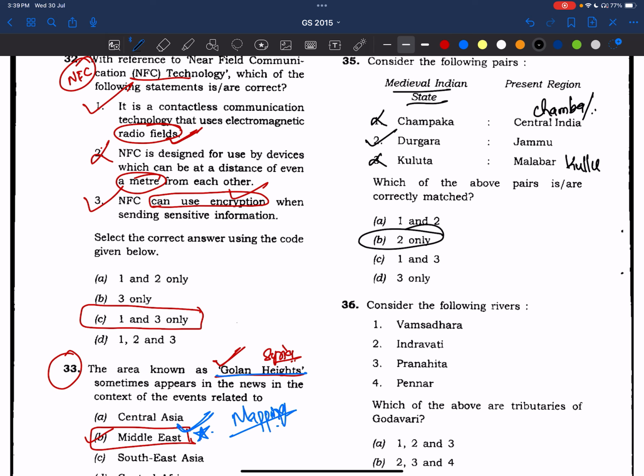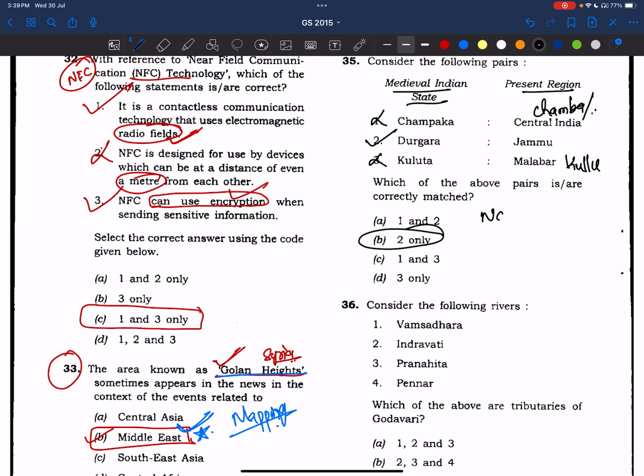I'll try to make notes on the places and the regions which are present. Right? That would suffice. If the question is coming out of NCERTs, no one can attempt it. If people attempt it also, in most of the cases they'll get negative marks only. So we should not be in that bracket. Here the answer is B only.